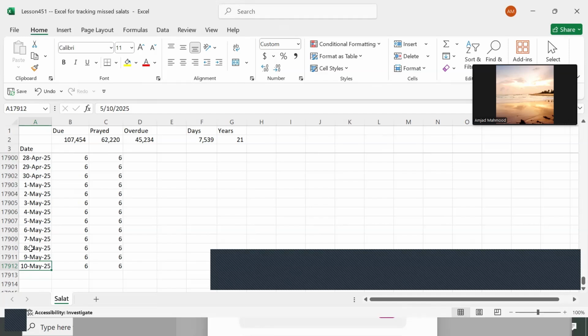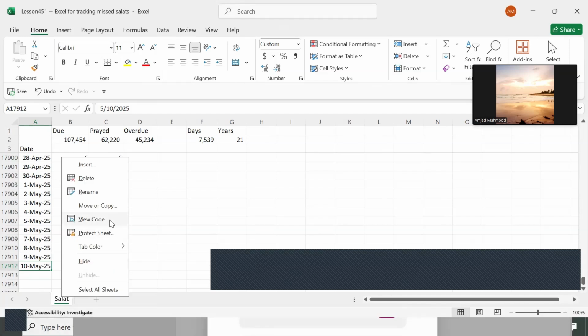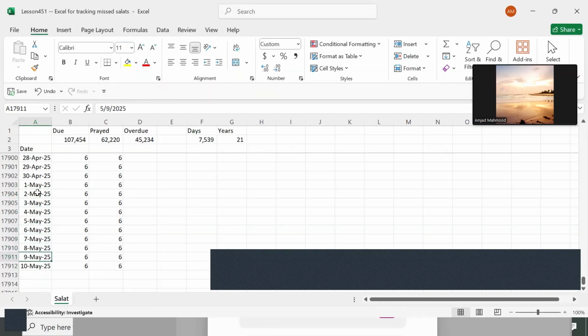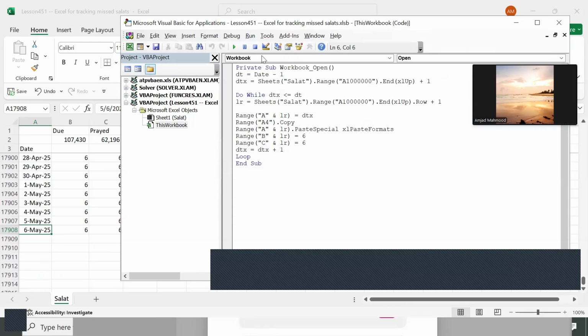So as far as our VBA coding is concerned, so far we have shown you that we have a support which makes sure that as soon as the workbook is open, until your current date, all at the bottom of this file have the 6. For example, if you have opened this file with a gap of 4 or 5 days, for example, you were on 6, then you open the file and today is 11, right? So until 10th it should be okay. For this you have to close the file and open it, or I just run it, right?